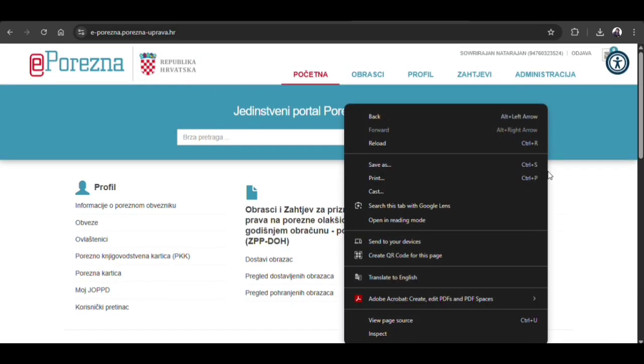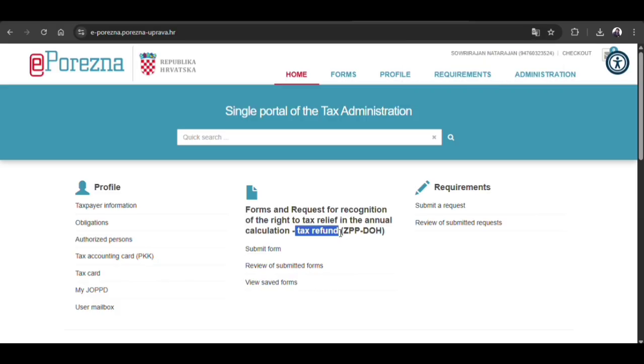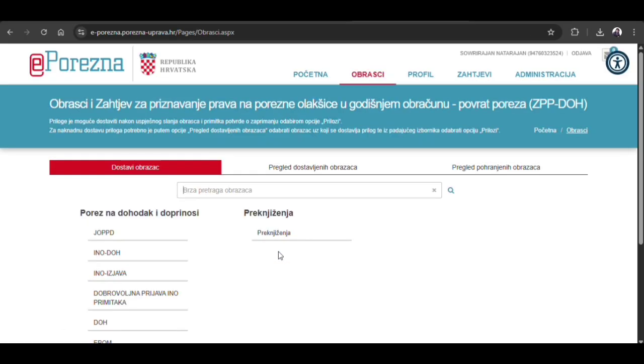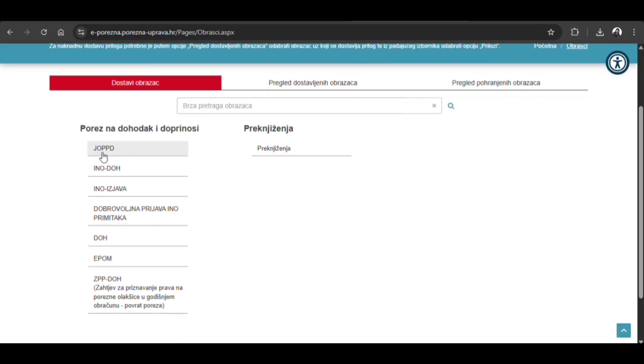Okay, I am going to translate it into English, better to understand. Okay, so right now we are going to see the tax refund. Here it is. They give a separate column for the tax return, and this is the application name of the tax return. Okay, now we are going to create or submit one form. If you click submit form, they have a couple of forms. We need to select the tax return form, that is